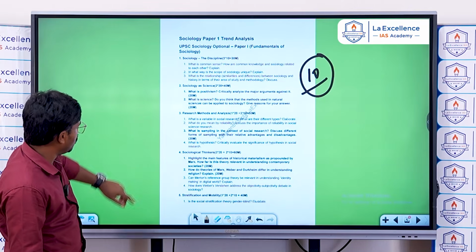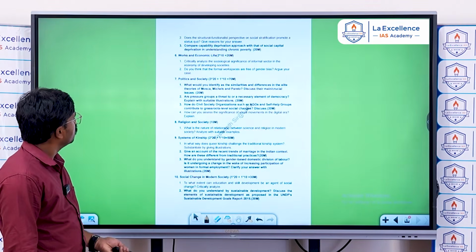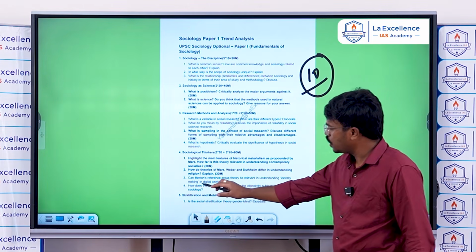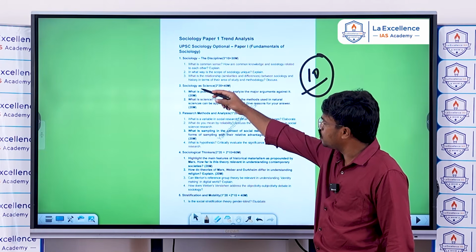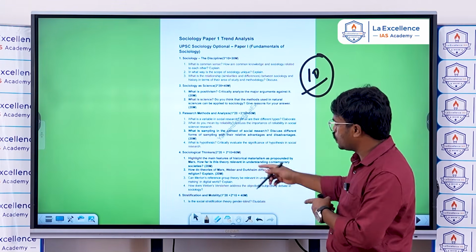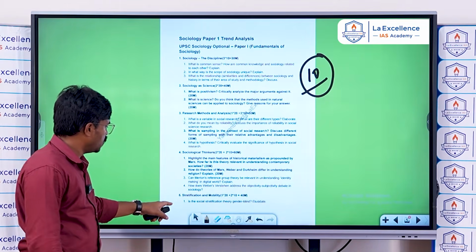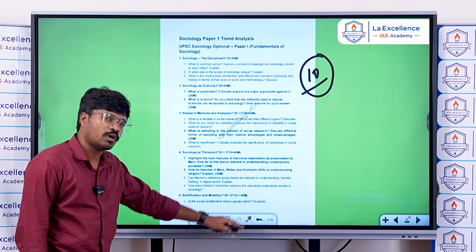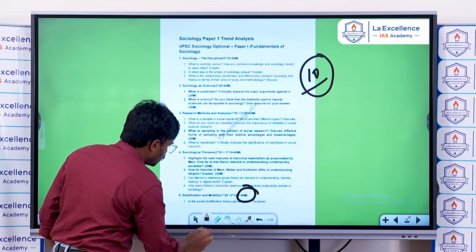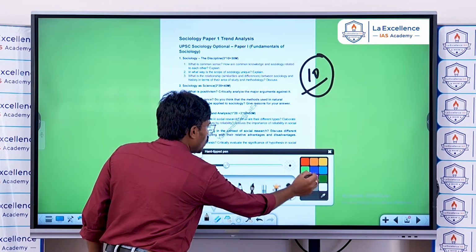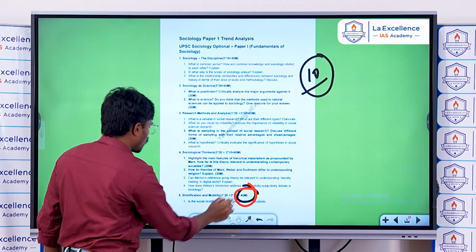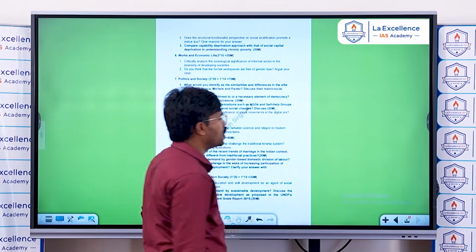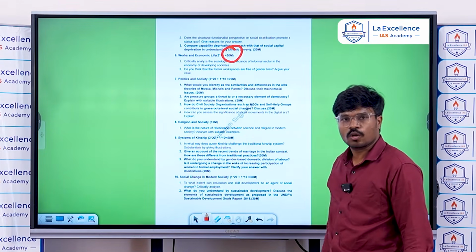Okay, and next, sociological thinkers, you got around 60 marks, and here 10 marks are variable, that one question can be added as a part of chapter 2, or it can also be understood from the sociological thinkers chapter. And next is the fifth chapter, stratification and mobility. This is also an important chapter. You got 40 marks from stratification and mobility. Okay, and then the work and economic life, you got only 2 10-mark questions, that is 20 marks from work and economic life.